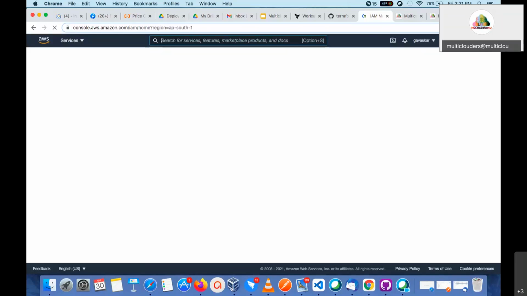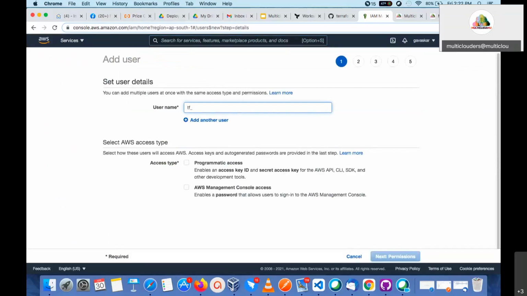Now, if you want to create a user, you can click add user. So now you can provide the user name. One more option you have to know: programmatic access. You have to check this option. The reason is you are going to create a resource programmatically. You are going to create a resource by using Terraform code. So you have to check this option and you go for next.